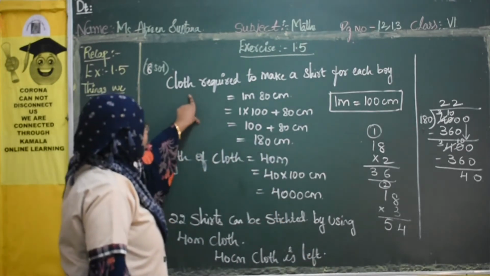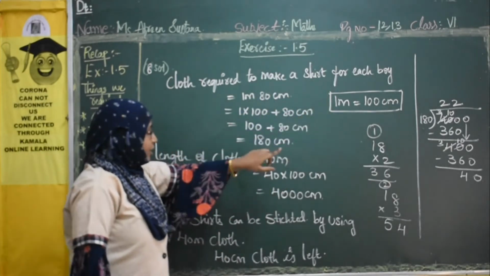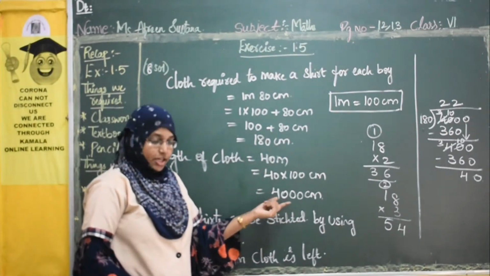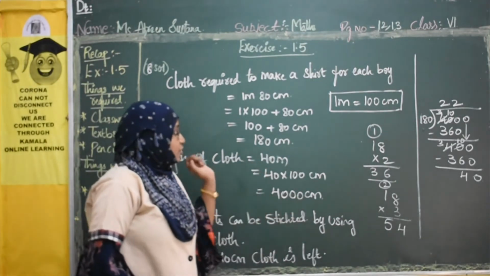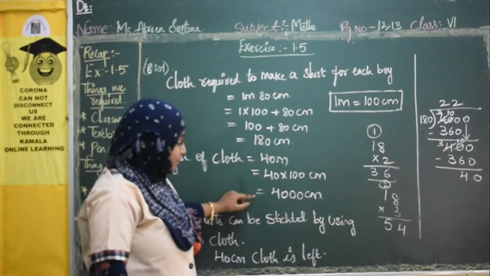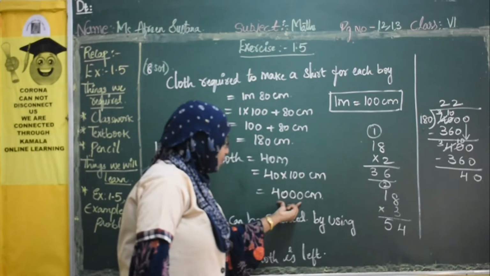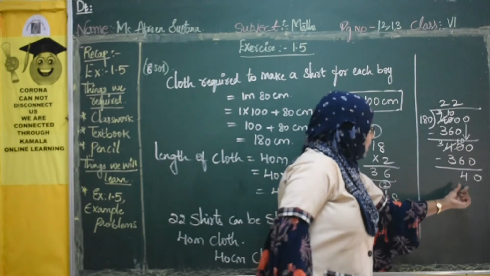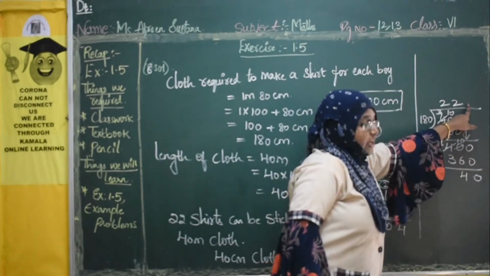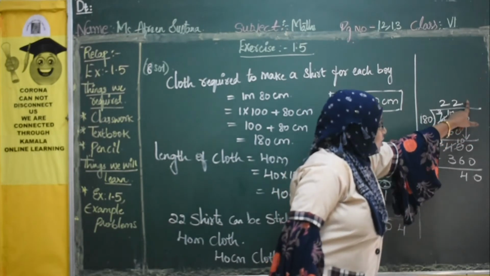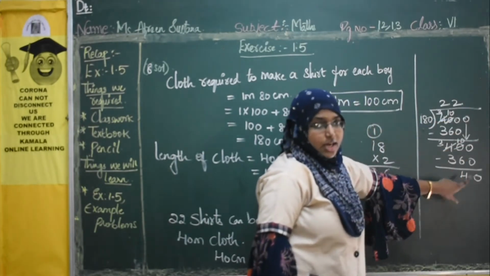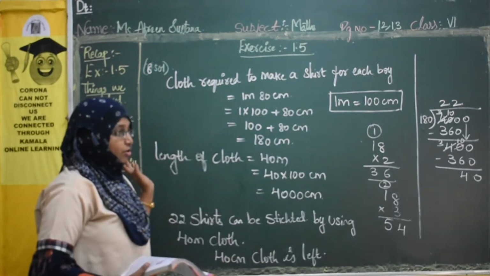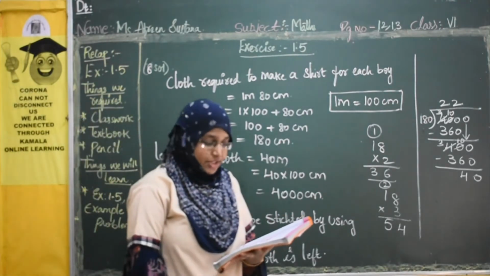Right? See, firstly we have written the cloth required to make a shirt for each boy. In terms of centimeter, we got 180. The length of the cloth they gave is 40 meters. We have converted it into centimeter. It became 4,000 centimeter. We want to know how many shirts we can make by using 40 meter cloth, so we have divided this 4,000 by 180. We got 22.222. Again see, there is no value here. If you want 0, you should take a decimal point. So it goes on. So 22 shirts you can make and the leftover cloth is 40 centimeter. Right? I hope everyone has understood how to do this. Let us move to the next one.